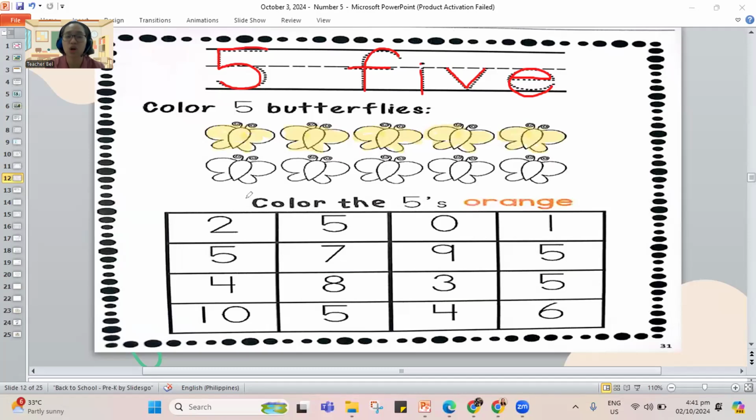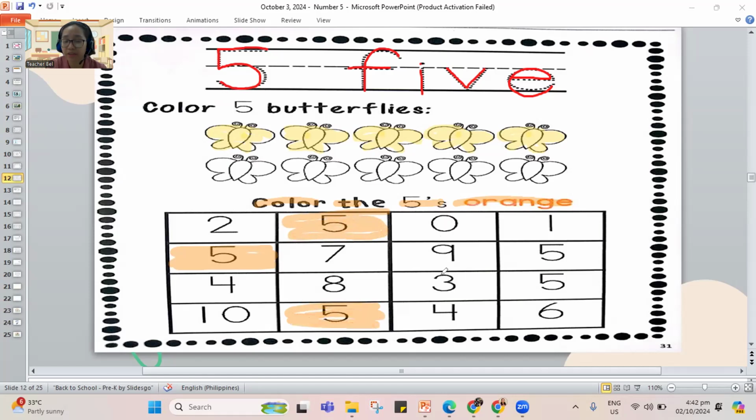It says in the instruction, color the 5s orange. Our color for this one is pink or orange? It's going to be orange. Let's color for 5. So I found one. There's one here on the left side for number 5. Let's do it by column so that you won't have a hard time finding it. On this one, there's 2 number 5s. This one is 1 and 2.